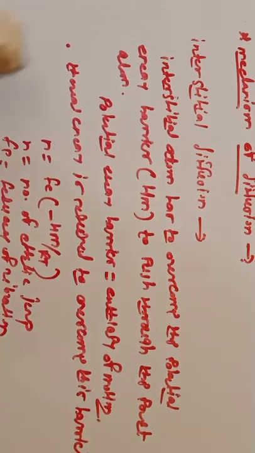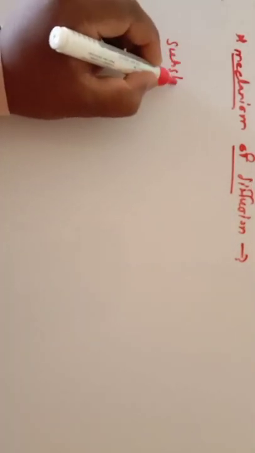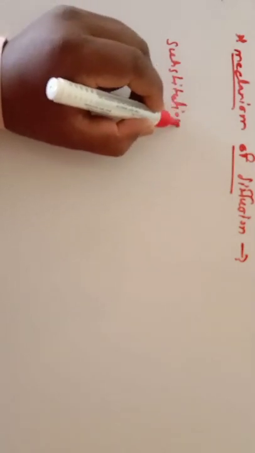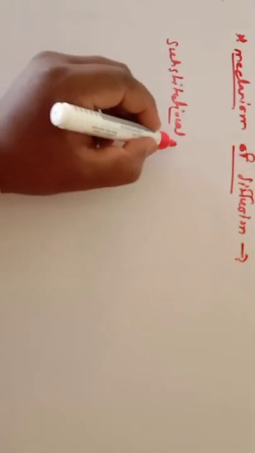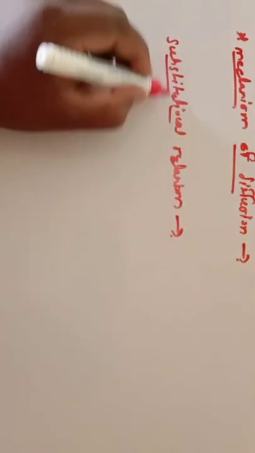Okay, so let's discuss the next one, the third one, the substitutional mechanism. First we discussed the vacancy diffusion or vacancy mechanism, second the interstitial, and third the substitutional mechanism.